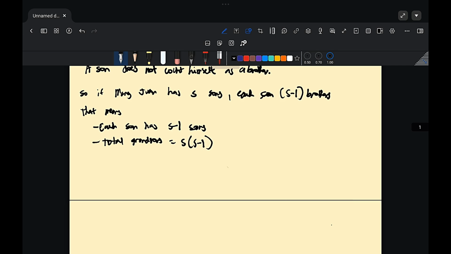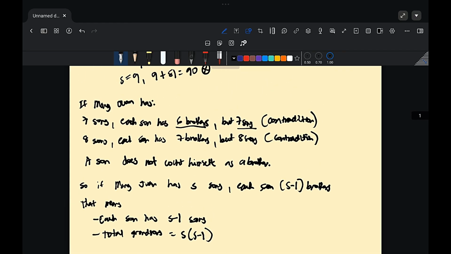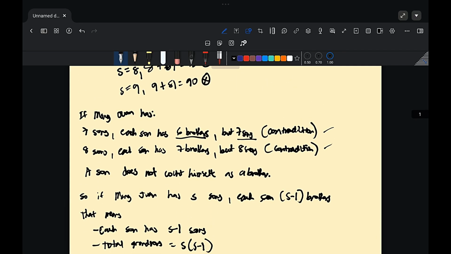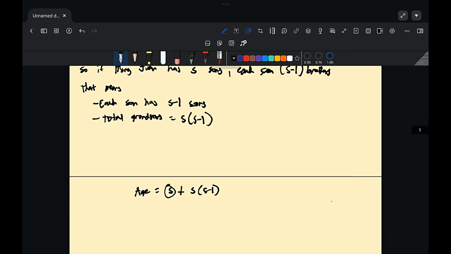So let us correct our equation. So our corrected equation will be age is equal to S, which is the number of sons of Mang Juan, plus S times S minus 1, which is now the correct expression for the grandsons of Mang Juan. Instead of S squared, we make it S times S minus 1 because of our scenarios here, and it was justified that a son does not count himself as a brother.